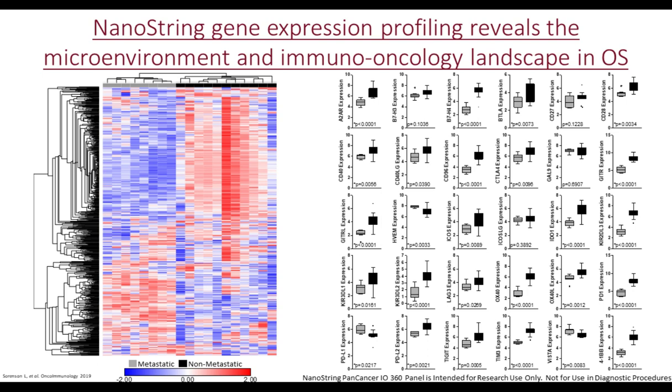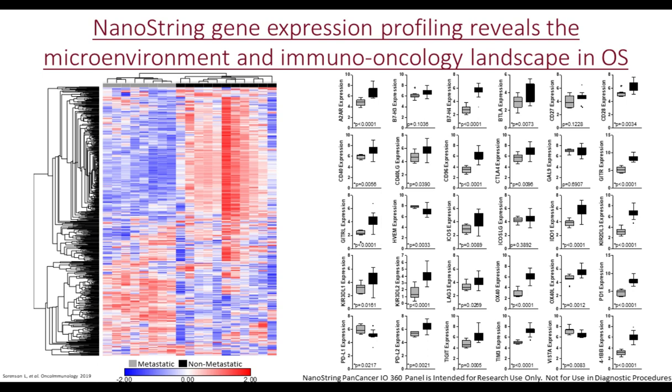Next, we looked at the expression levels of various inhibitory and stimulatory immune checkpoints. And for the most part, what we can see is that the non-metastatic specimens have higher expression of various immune checkpoints in comparison to the metastatic specimens. There are three notable exceptions, one of them being HVEM or TNFRSF14, in which the metastatic specimens have higher expression than the non-metastatic specimens.